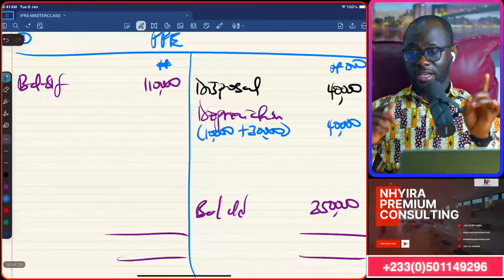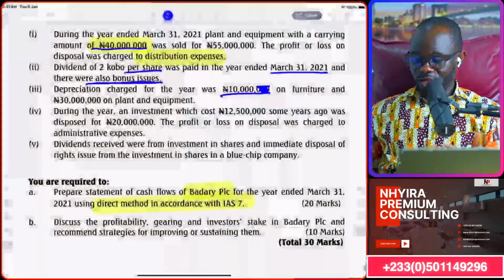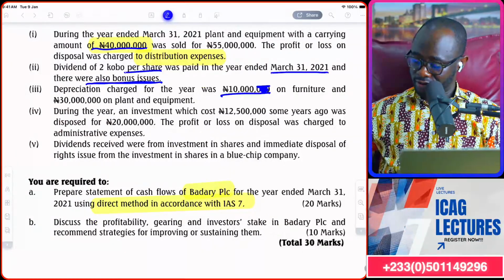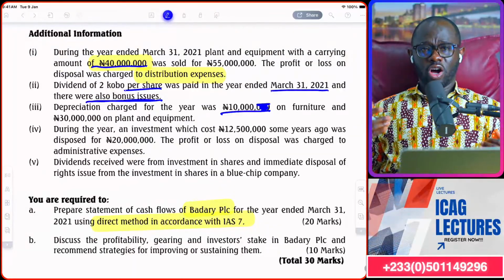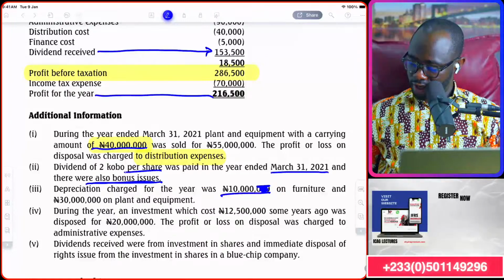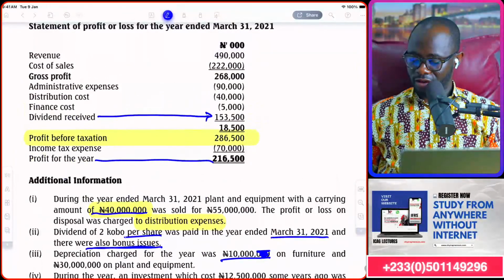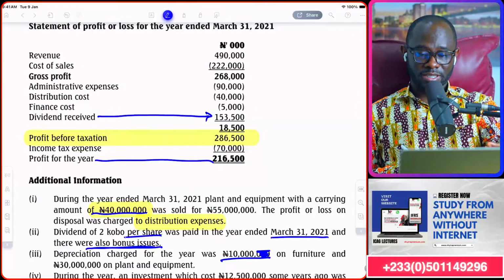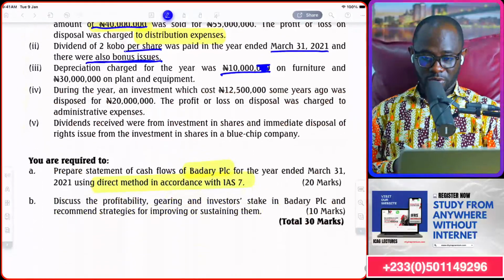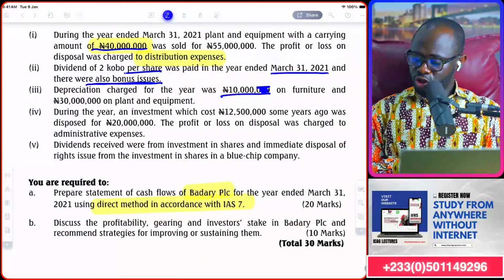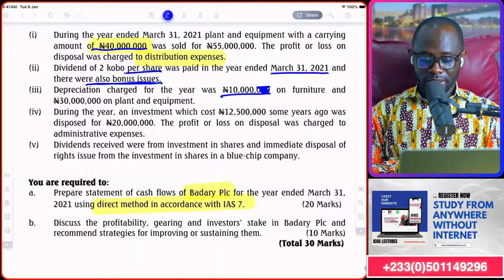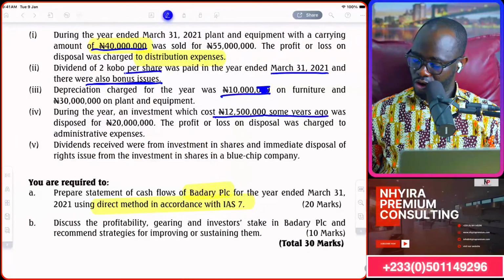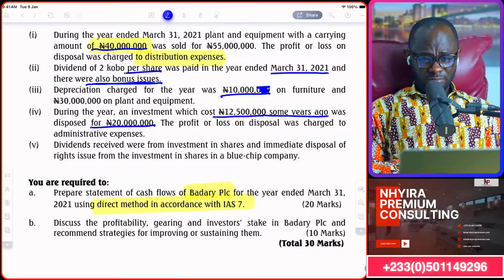On the credit side. Now be careful, because we wouldn't bring this to operating expenses in cash flow from operating activities directly. We don't know, but all other things being equal, depreciation on furniture, plant and equipment will definitely be affected in the admin and distribution expenses, and we'll come back to that as we proceed in the discussion. During the year, an investment which cost this some years ago was disposed of for this.